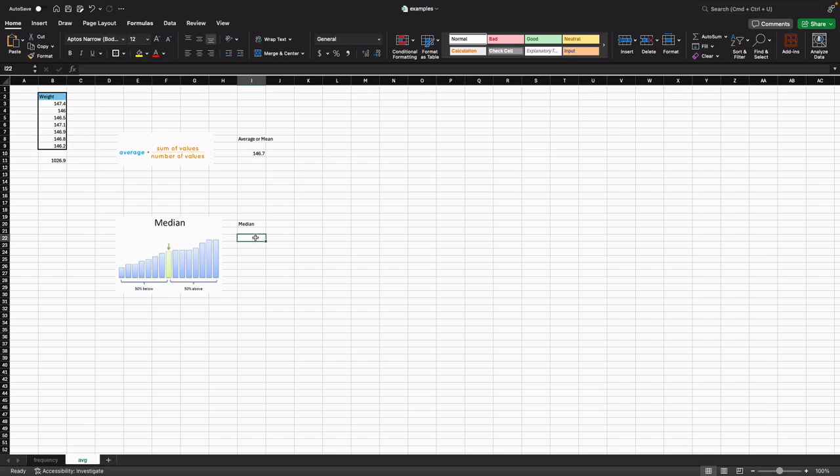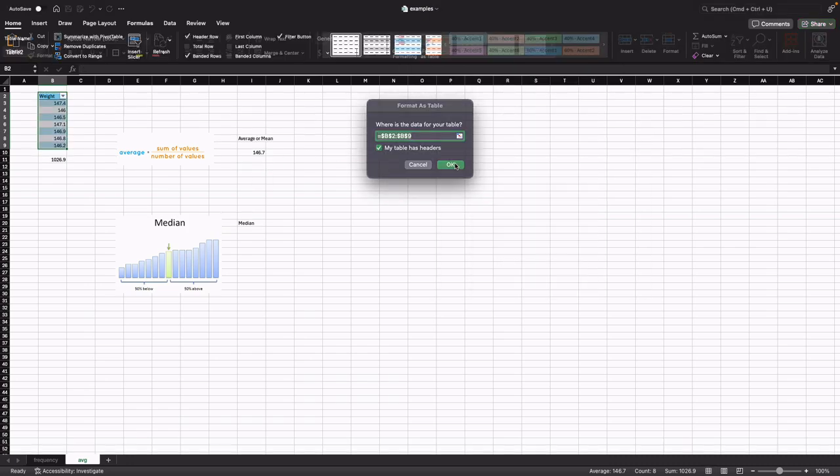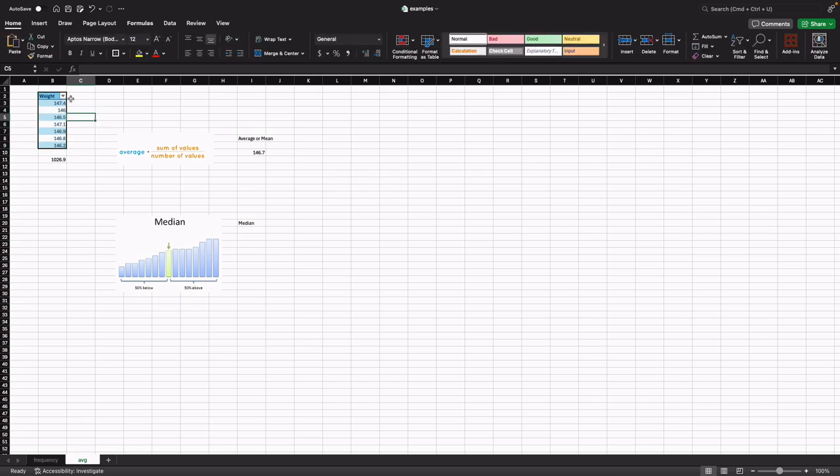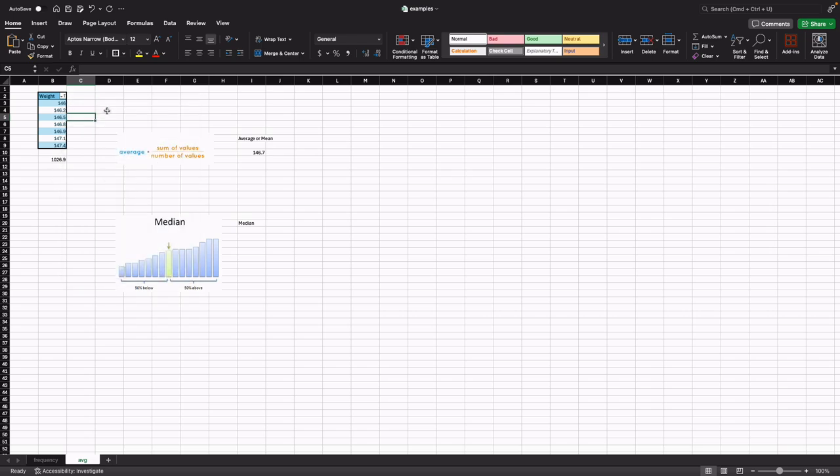Now, to calculate the median is relatively simple. I'm going to convert this into a table. Okay, now it's converted into a table, and now I'm going to sort it. I'm going to sort it as descending. All values are sorted, as you can see, in increasing order.